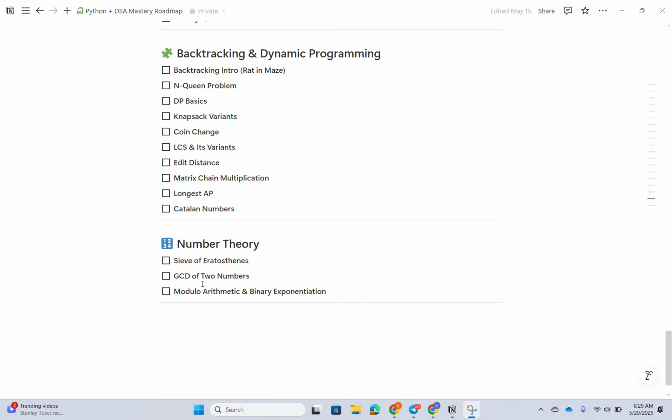And number theory like GCD of two numbers, modular arithmetic and binary exponentiation, and so on. If possible, I will try to add some more topics and I'll discuss them in the middle.